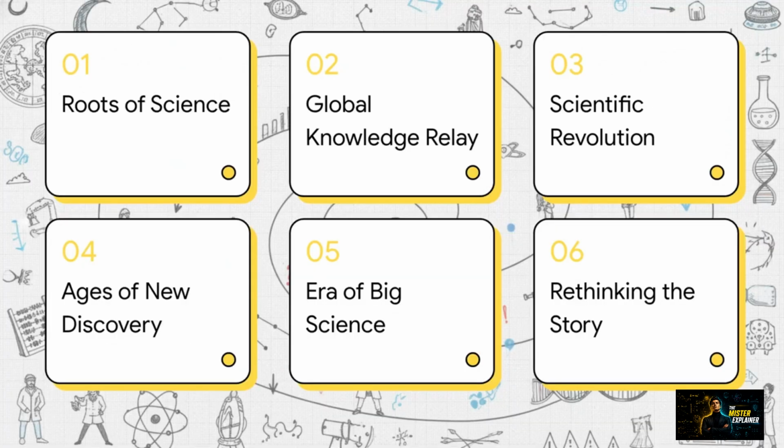So here is our roadmap for this global relay race of human knowledge. We'll trace the roots of scientific thought, the global knowledge relay, the scientific revolution, ages of new discovery, the era of big science, and finally, rethinking the scientific story.